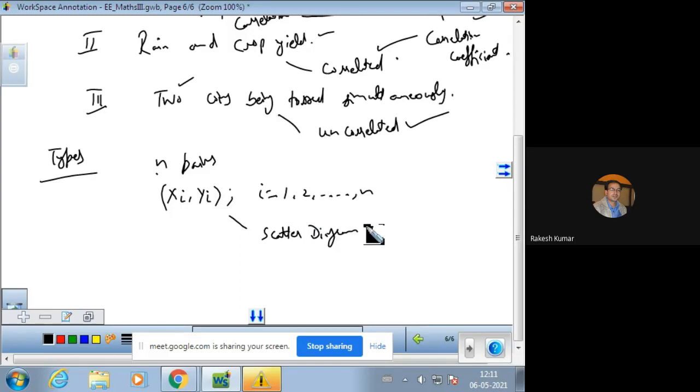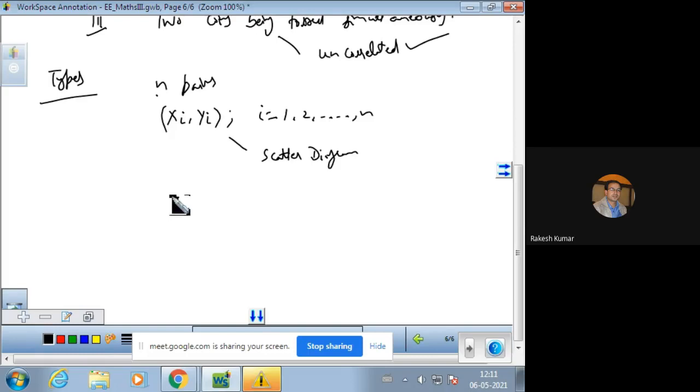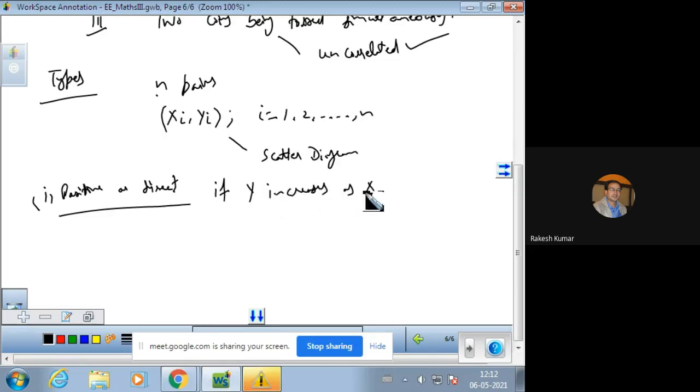The scatter diagram is helpful for plotting, and the correlation is said to be a positive or direct correlation. This is the first type. It is said to be a positive correlation if y increases as x increases.